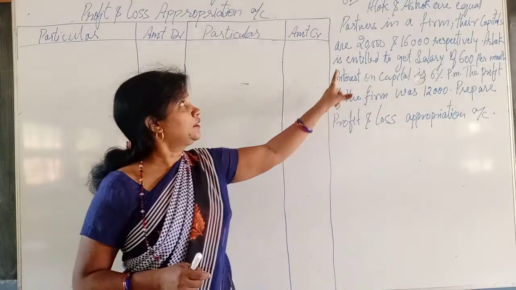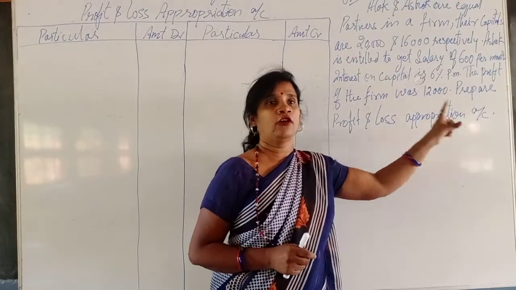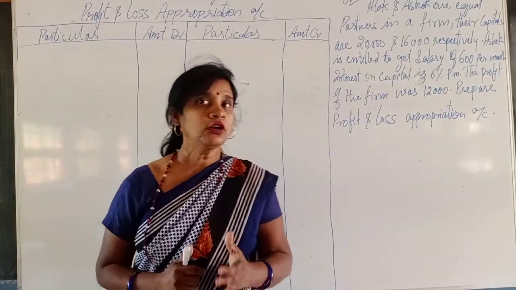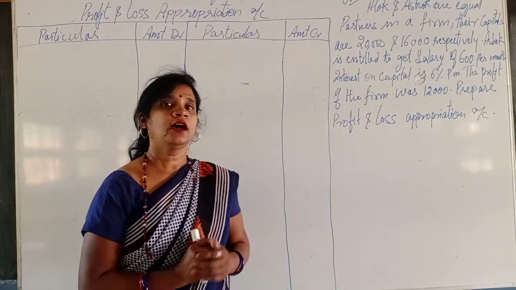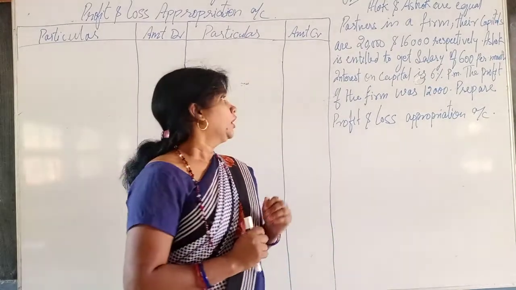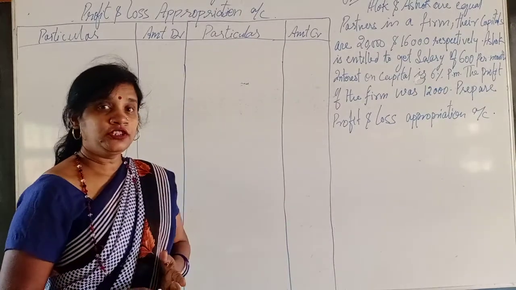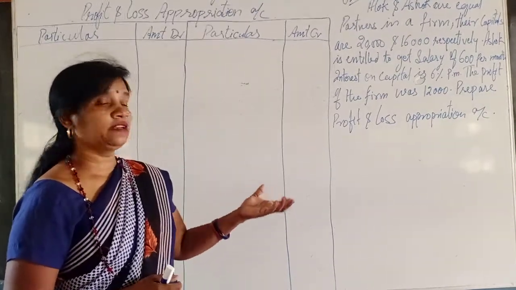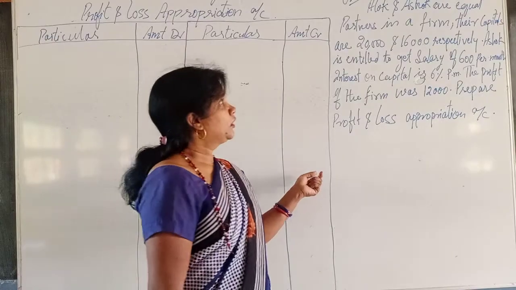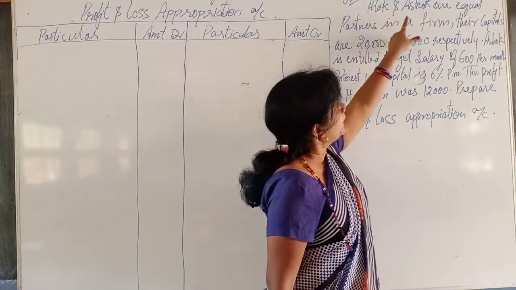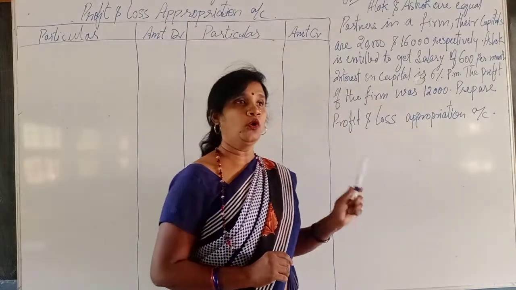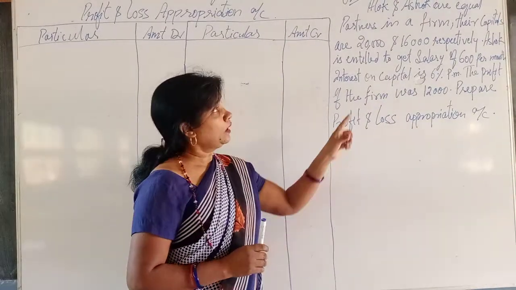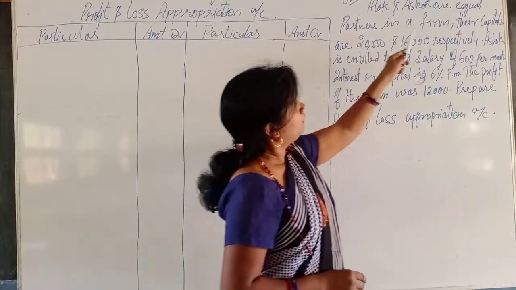There is a question written over here. It is from the book problems of your book, chapter accounting of partnership. Now, I am going to start the question. First, I will read the question, then I will explain it. The question is, Alok and Ashok are equal partners in a firm.